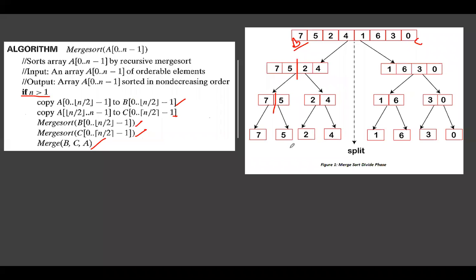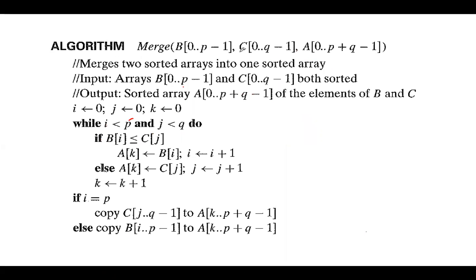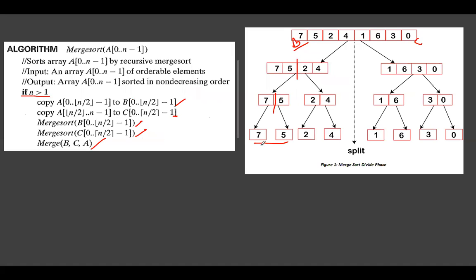See, we are at these positions, the last position. Now we are calling the merge algorithm. When you are calling the merge algorithm, we have initialized these three variables to 0. And then while I less than P and J less than Q, I'm checking this condition. See, this is nothing but these values. I'm calling merge for the first two elements. Here, P value is 1, Q value is 1. Exactly, we are calling merge for these two things. So P value is 1, Q value is also 1.